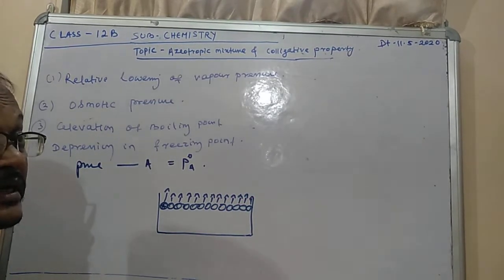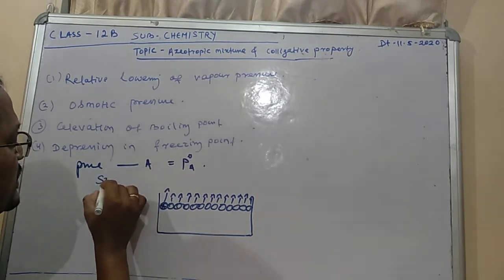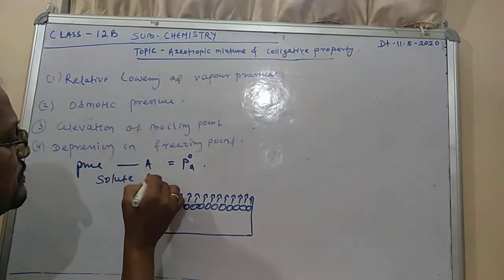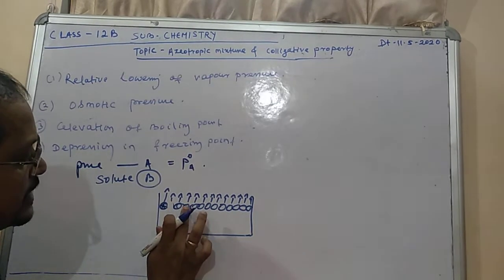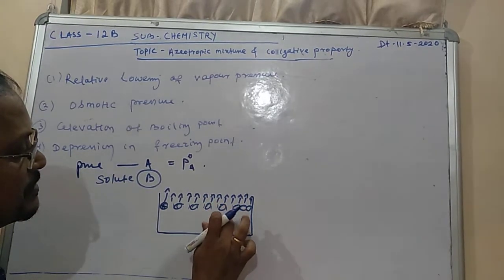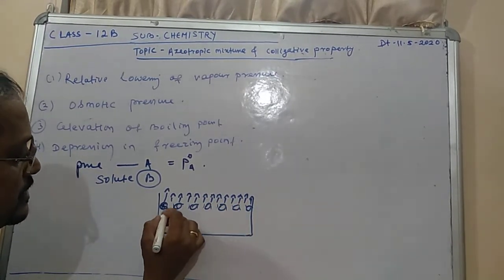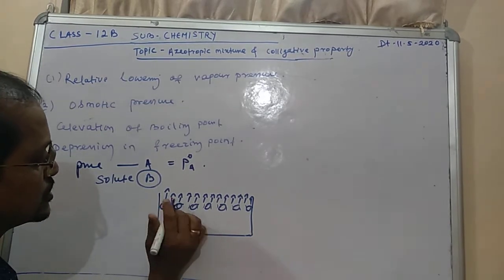But when the solute B is added, what will happen? Suppose these are the A particles and the B particles are included here. I make B as a solid part.